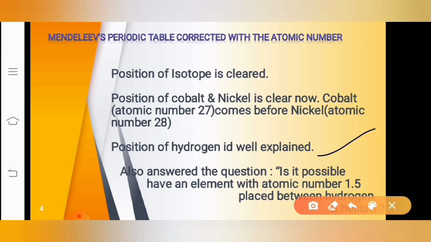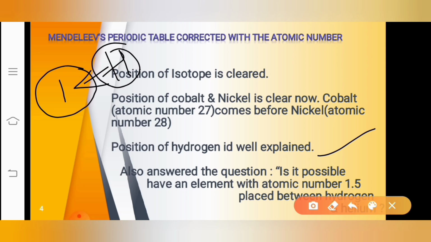The electronic configuration of hydrogen is 1, because hydrogen has only one electron. So its valence shell also has only one electron.